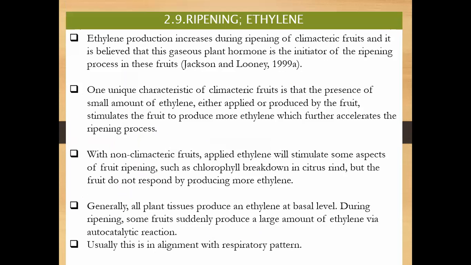Another second characteristic of fruit and vegetable is ethylene. Ethylene is only present in plant-based material. You cannot see ethylene in seafood or in meat, but ethylene is present in plant-based material.